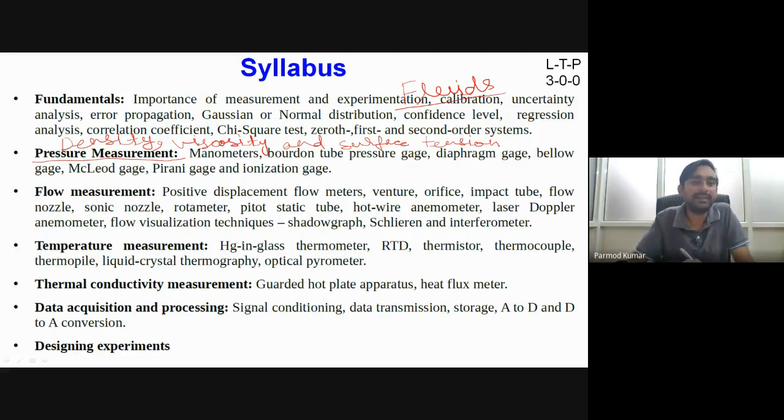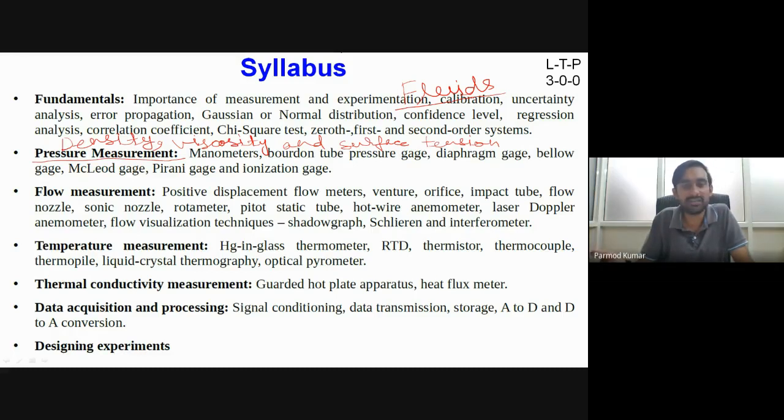Okay, and after that, then we will go for the pressure measurement. And from your basic understanding of fluid mechanics, you might be knowing about manometers, Bourdon tube, pressure gauge, diaphragm gauge, etc. So we will discuss all these pressure measurement techniques in detail. Okay. And then we will discuss the flow measurement.